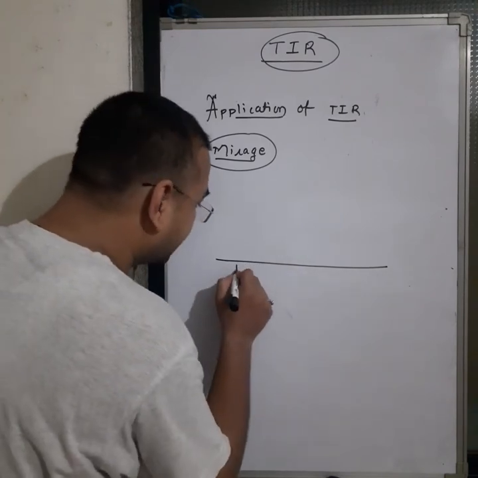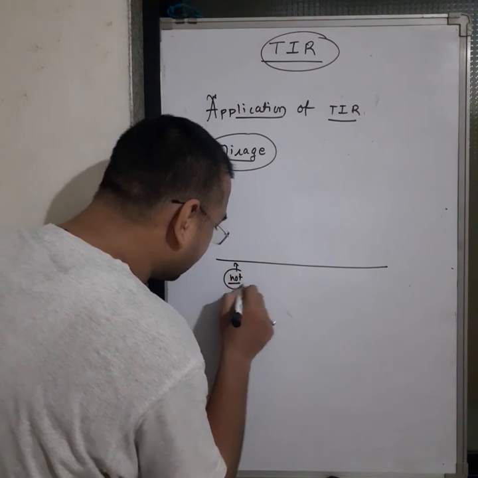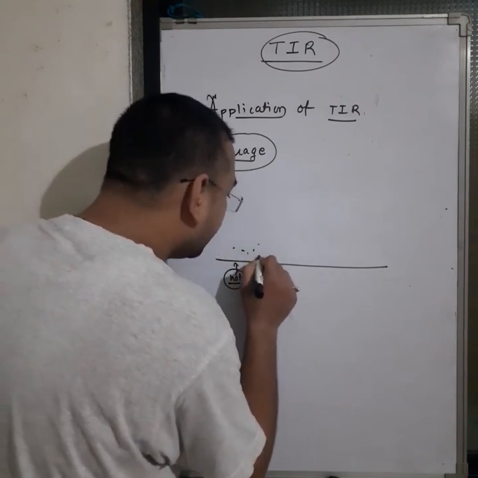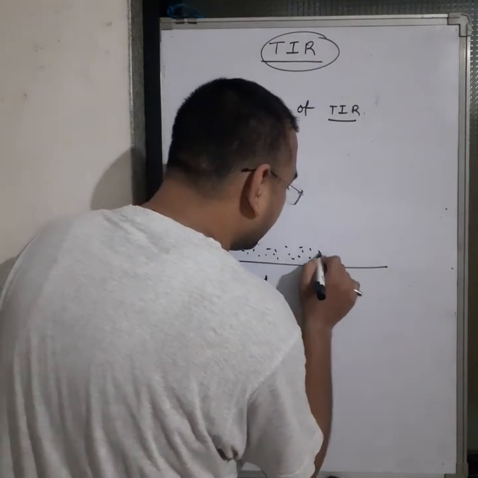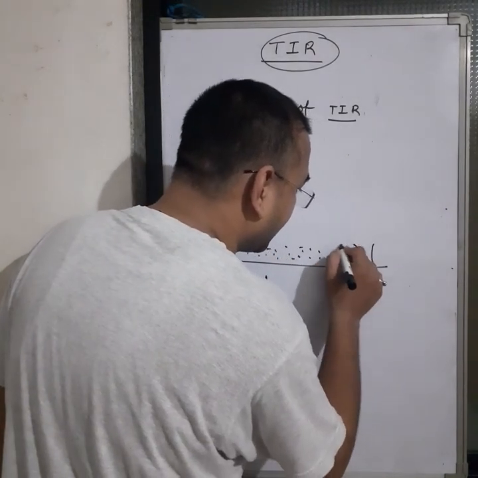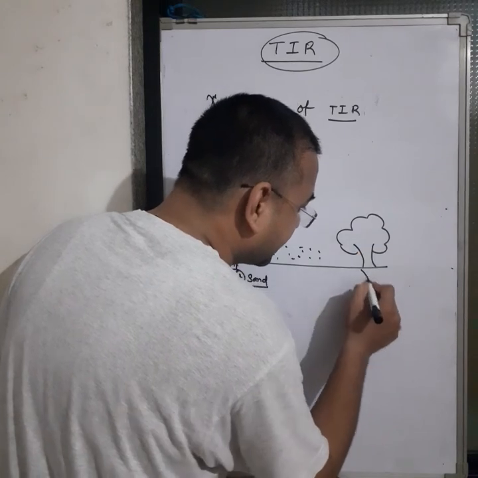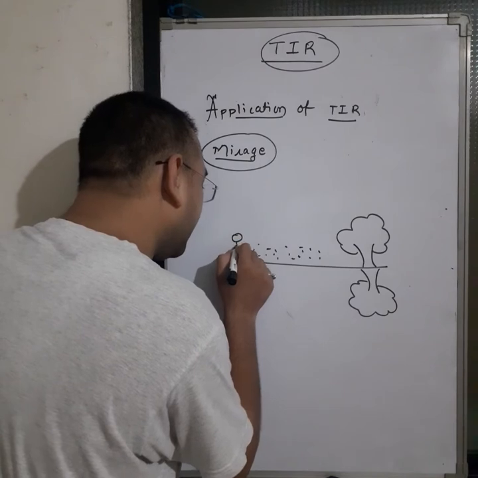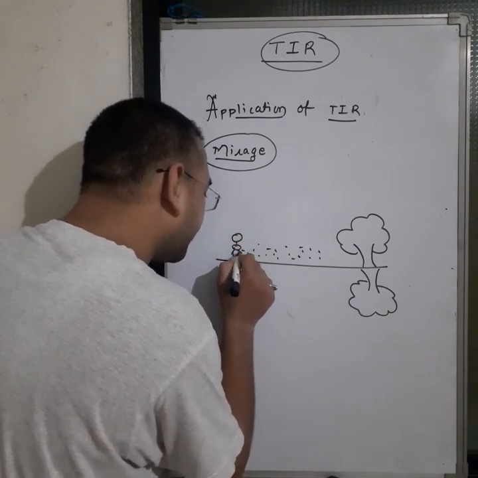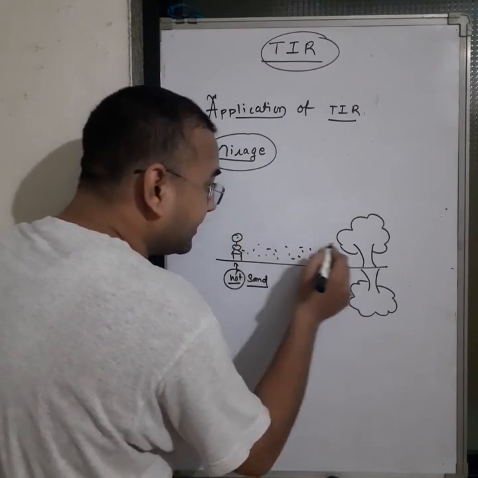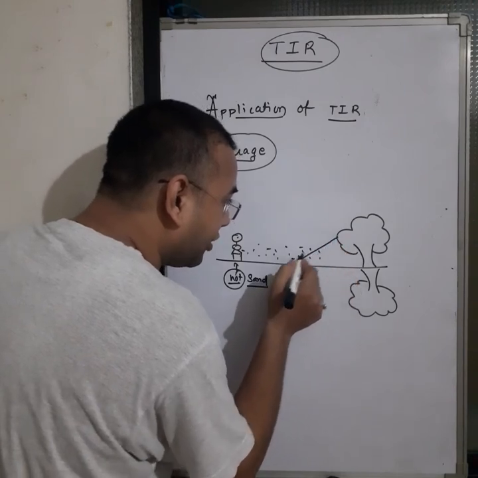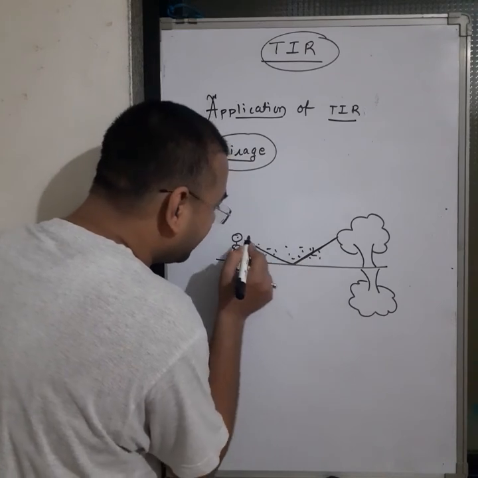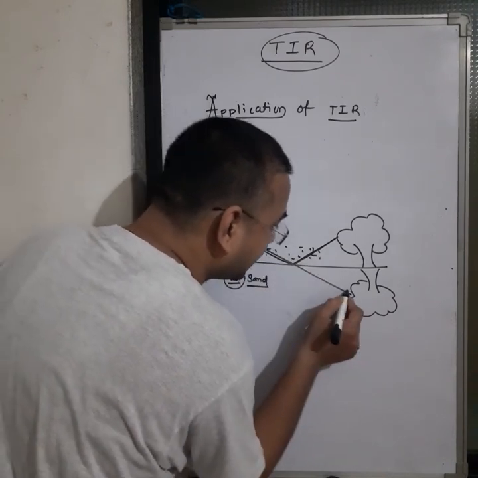In summer days, due to the hot sand, this air, if you talk about this tree, it is going to look like this. Here suppose we have a person, so the rays are coming from this, moving like this toward the person, and he observes here.